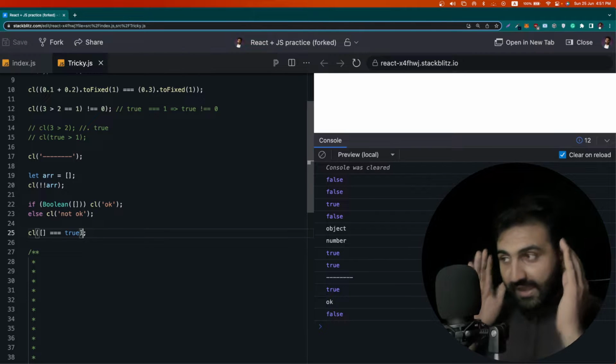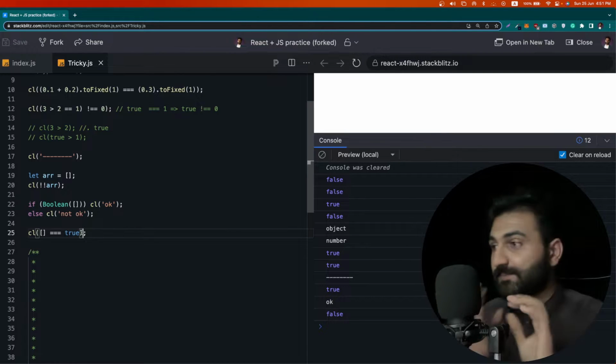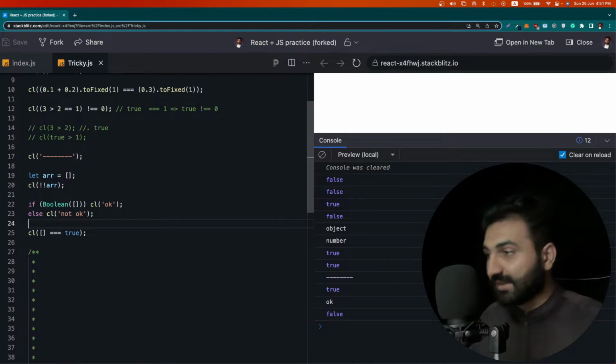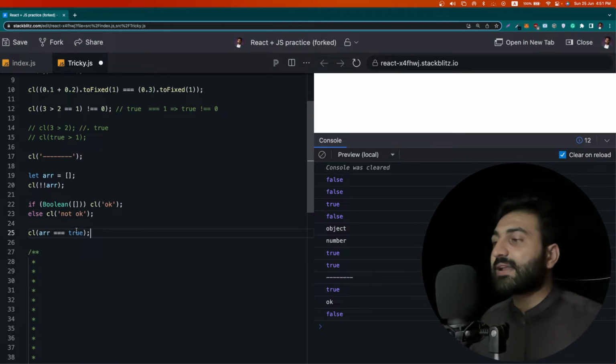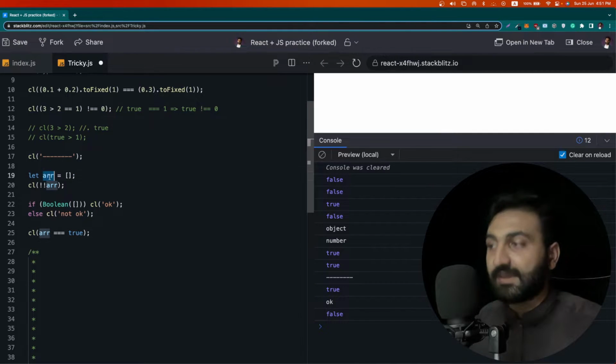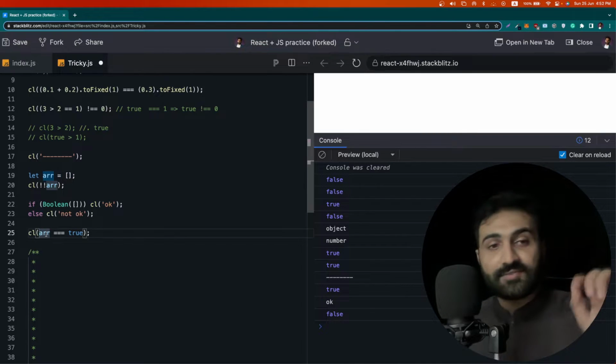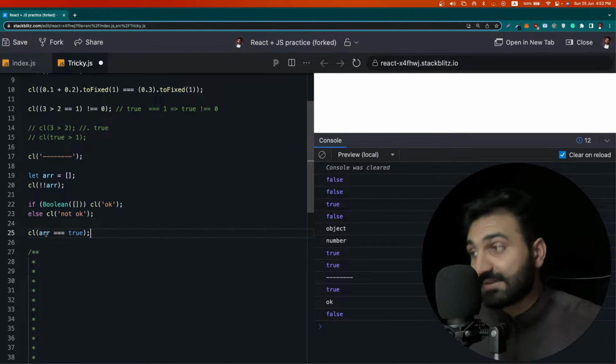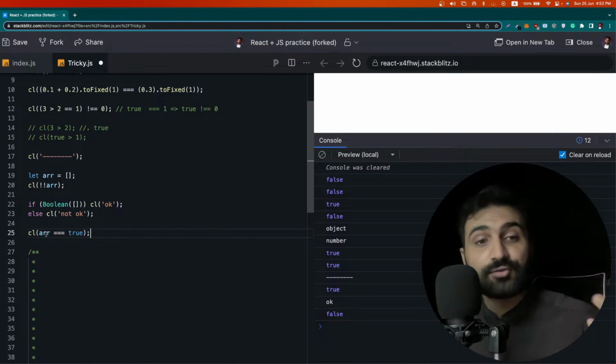Because, as I already mentioned, this empty array means there is some variable. So now let's not take the empty array, instead take this array variable which is assigned the empty array. Now this variable is holding some address, and thus this address is not equal to true.